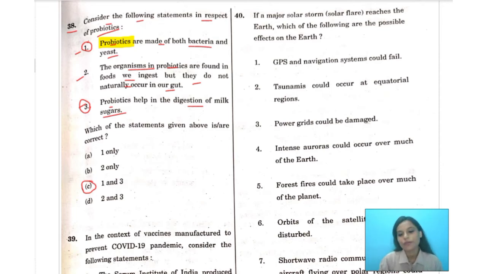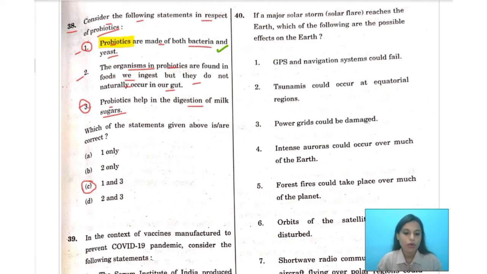Bacteria is not always a negative addition to your body. It is positive too. So probiotics are a part of a larger picture concerning the bacteria and your body, which is called your microbiome. And these microbes are a combination of bacteria, fungi, which includes yeasts also, then viruses, and protozoa. So we can say that statement number one is correct.